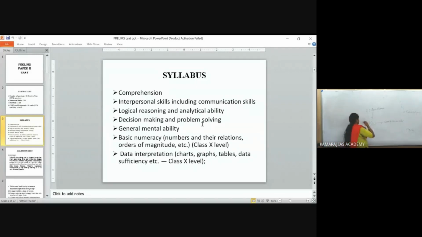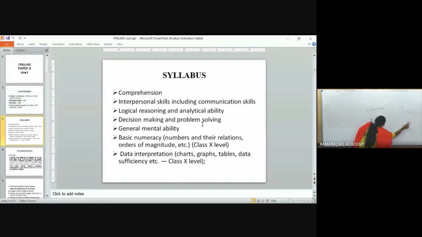Yes, that is based on your interpersonal skills, okay? And one more thing, communication skills will be improved side by side when you start reading your comprehension, okay? Then one more thing, logical reasoning and analytical ability, okay? As an IAS officer, you will be tackling many problems in your districts, right? You will not go through any books and do that, okay? So you will be solving only by your reasoning ability and analysis. So this part will help you to understand this reasoning factor, okay?